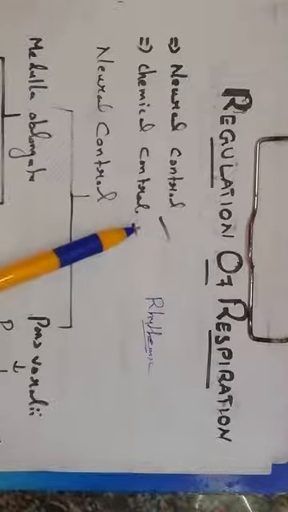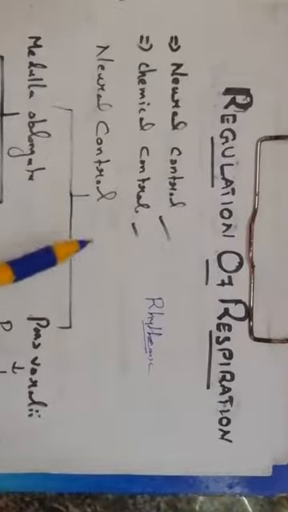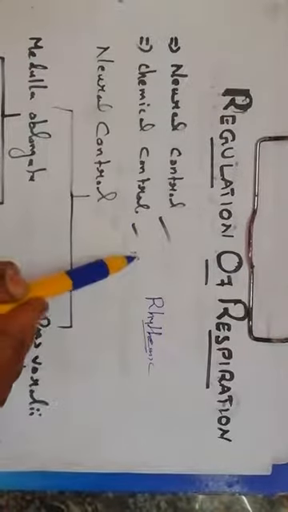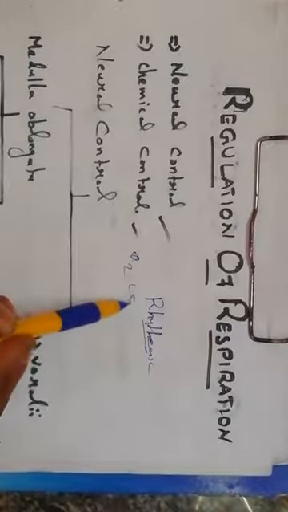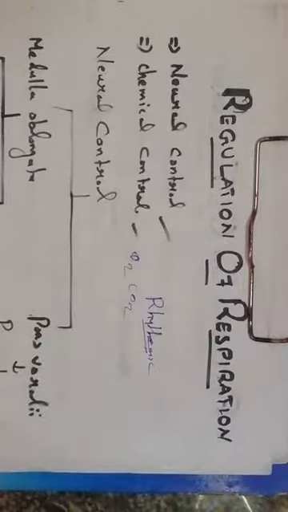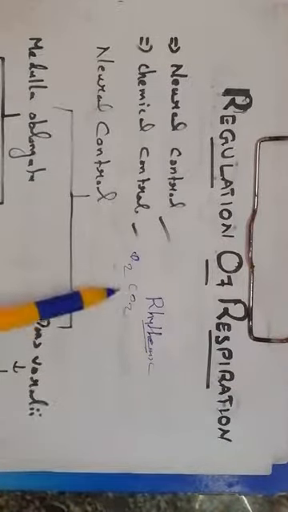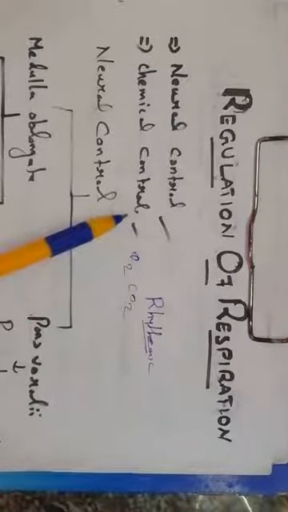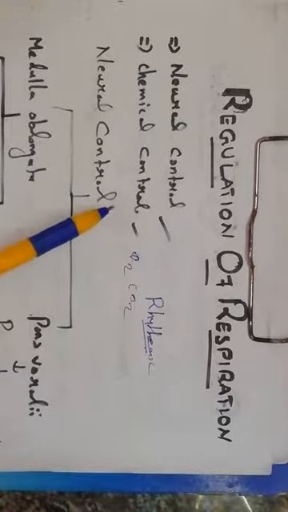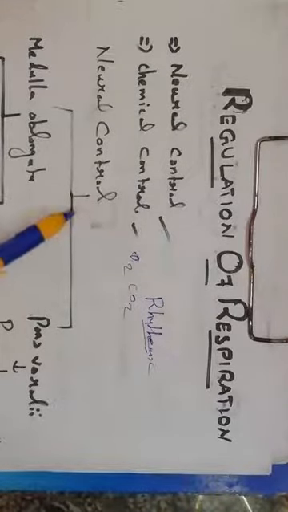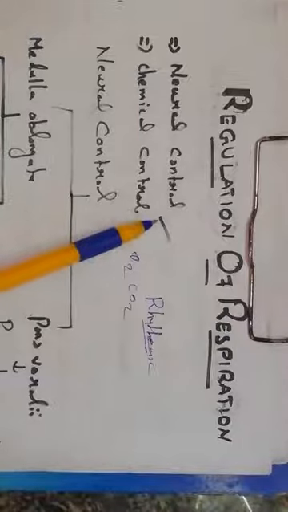When we talk about respiration, surely we talk about the two major gases, oxygen and carbon dioxide, right? How these two chemicals are controlled is known as chemical control. First we can talk about neural control.